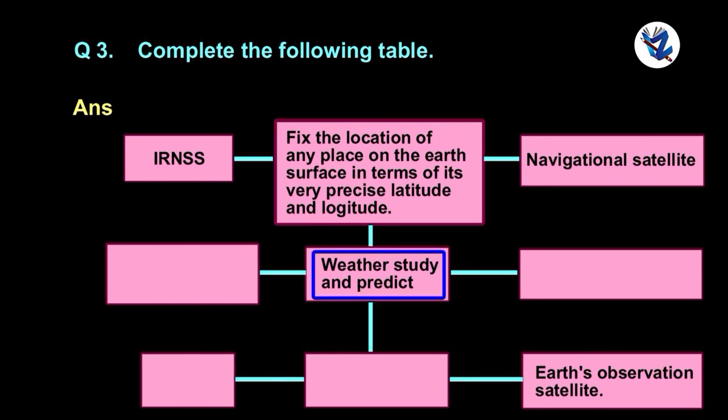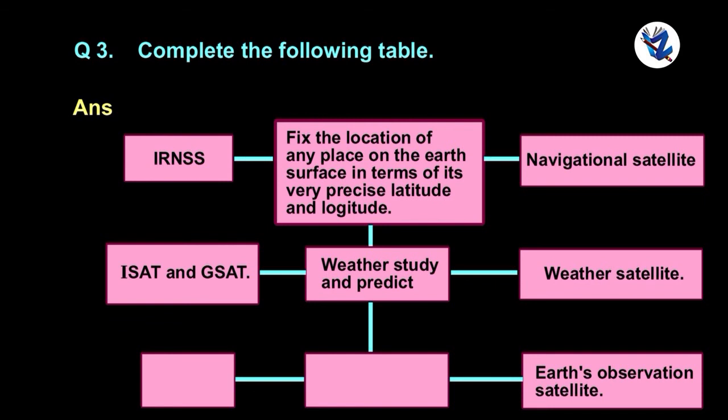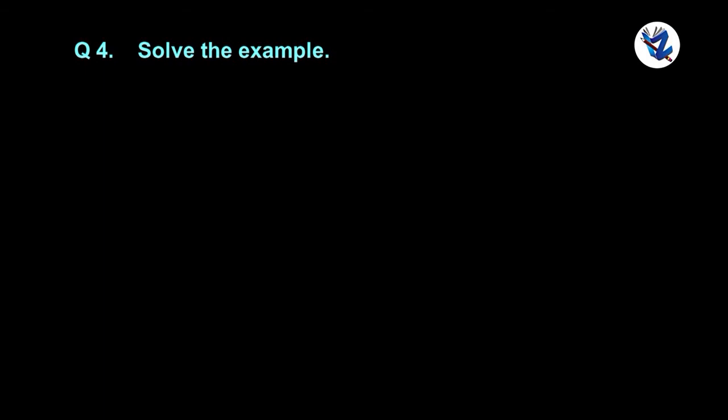Weather study and prediction is the function of the weather satellite, and the series is INSAT and GSAT. Then uses Earth observation satellite, launcher IRS.